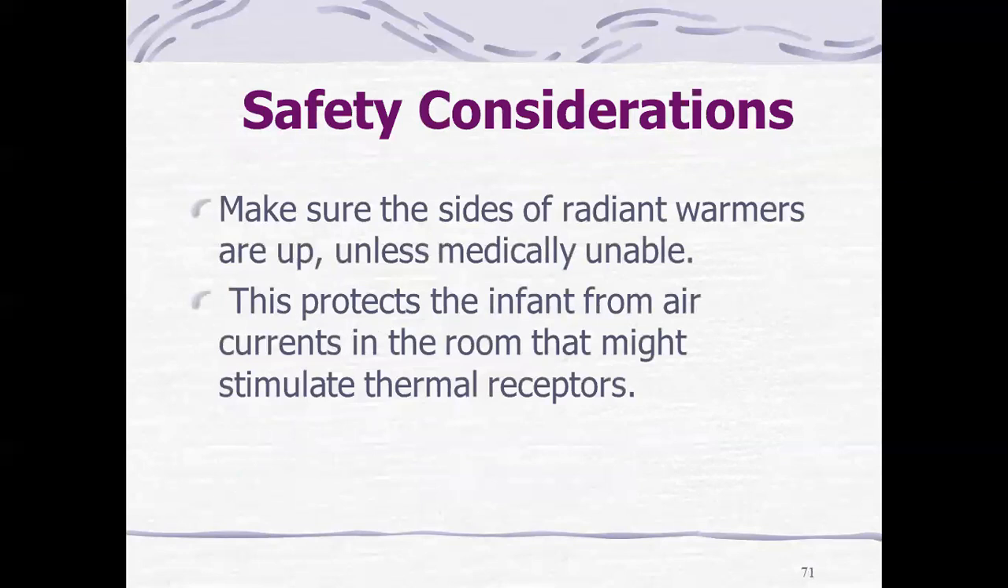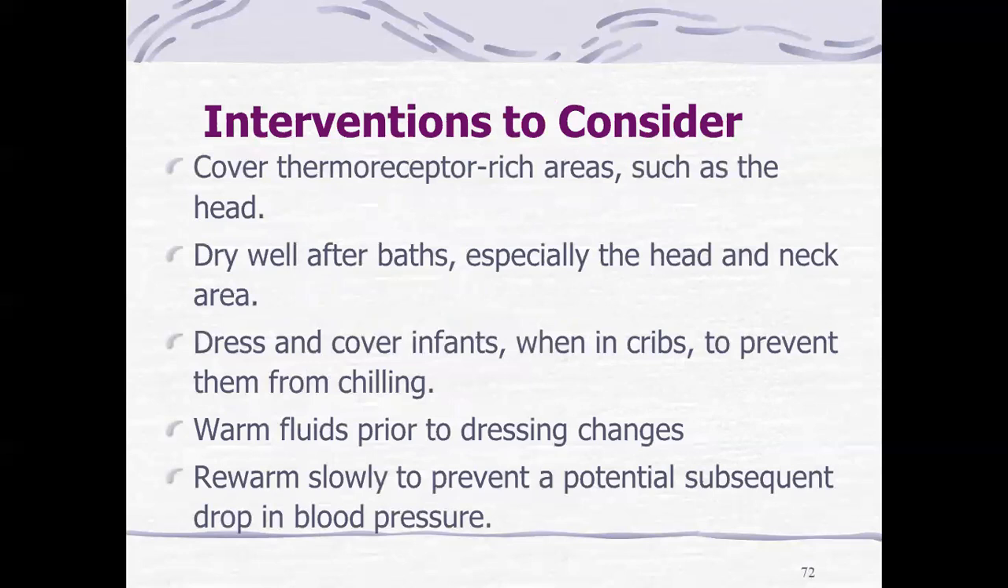Safety consideration: make sure the sides of radiant warmers are up unless medically unable. This protects the infant from air currents in the room that might stimulate thermal receptors. Interventions to consider: cover thermoreceptor-rich areas such as the head. Dry well after baths, especially the head and neck area. Dress and cover the infant when in cribs to prevent chilling. Warm the infant prior to dressing changes. Rewarm slowly to prevent a potential subsequent drop in blood pressure.